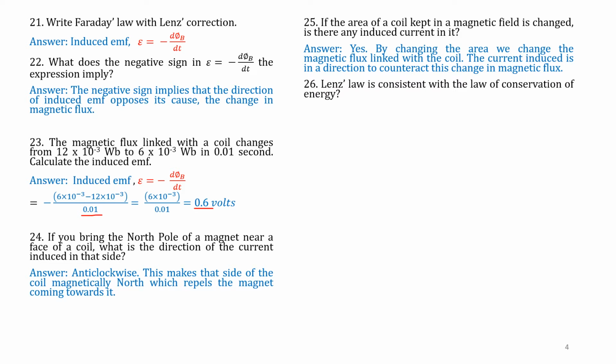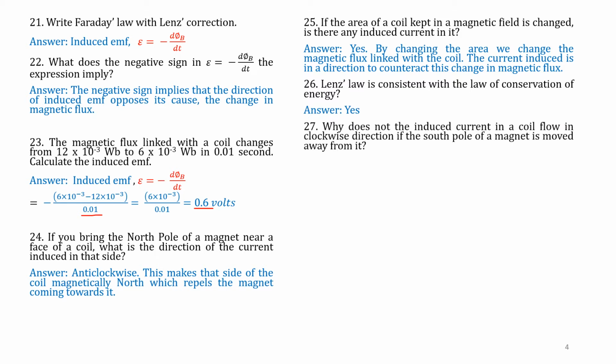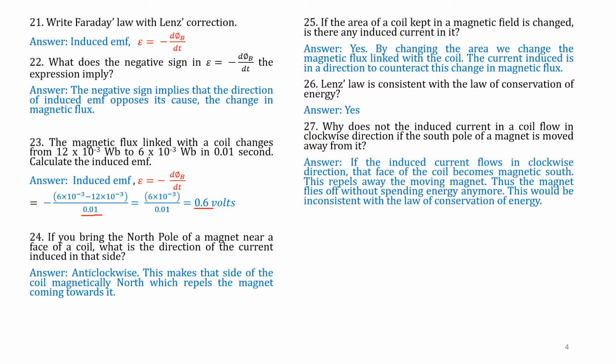Question number 26. Is Lenz's law consistent with the law of conservation of energy? Yes. Question number 27. Why does the induced current in a coil not flow in clockwise direction if the south pole of a magnet is moved away from it? Answer.